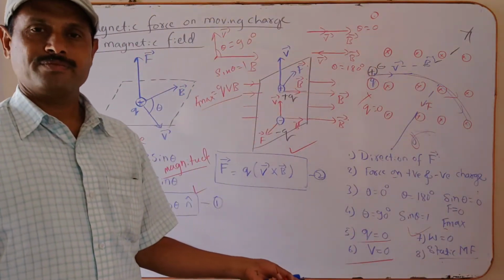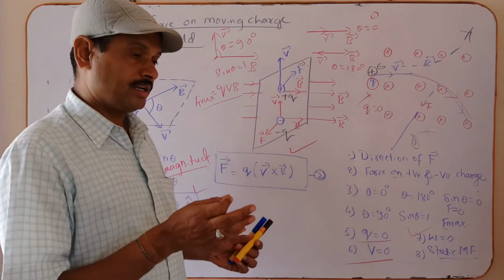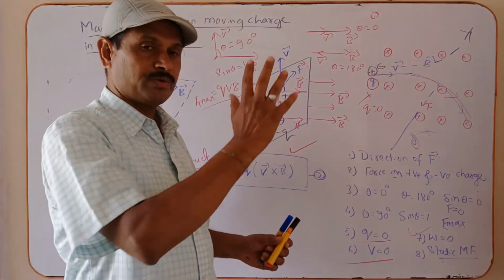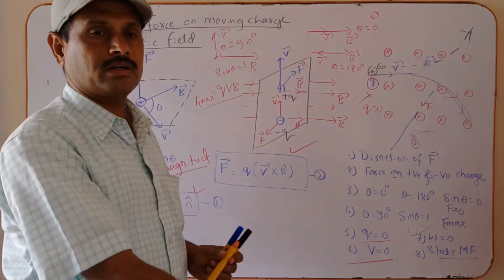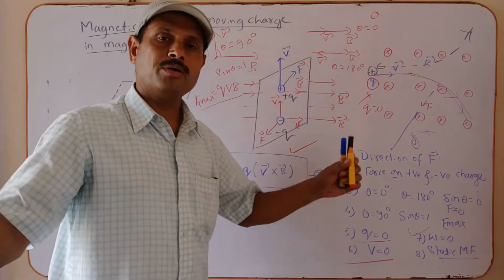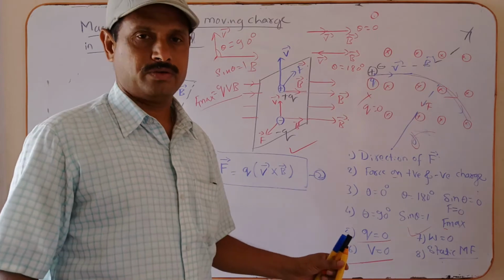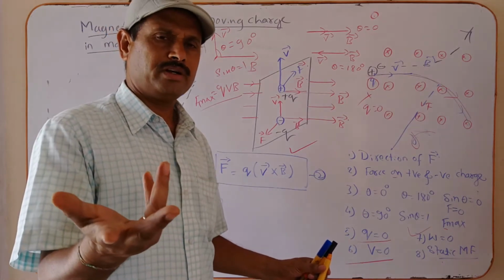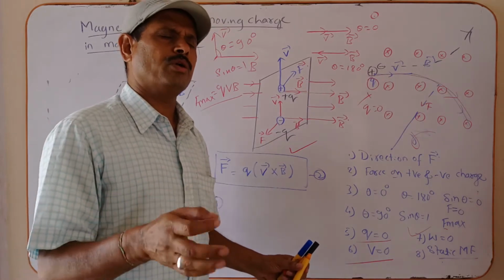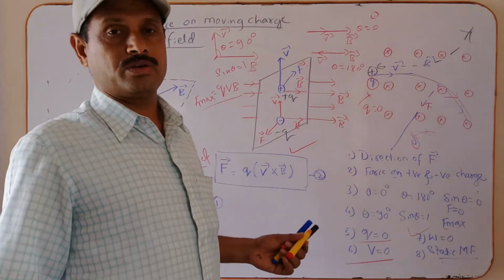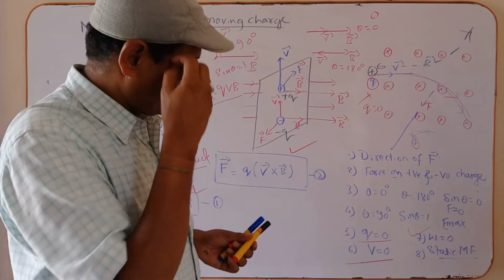A charged particle is entered in the magnetic field. Now the magnetic force acts on the charge. This charge is moving in a curved path. There is no work done on the moving charge. Work done is 0. And one more important point in mechanics, centrifugal force: any particle or body moving in a circular path, work done is 0. It is the universal point.